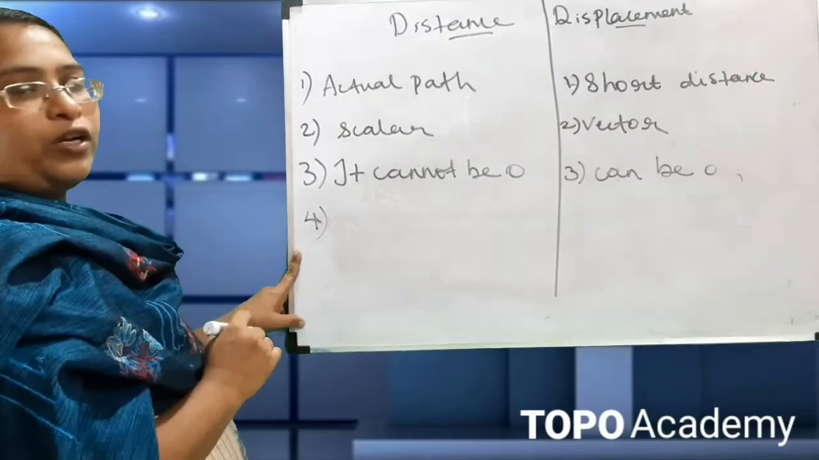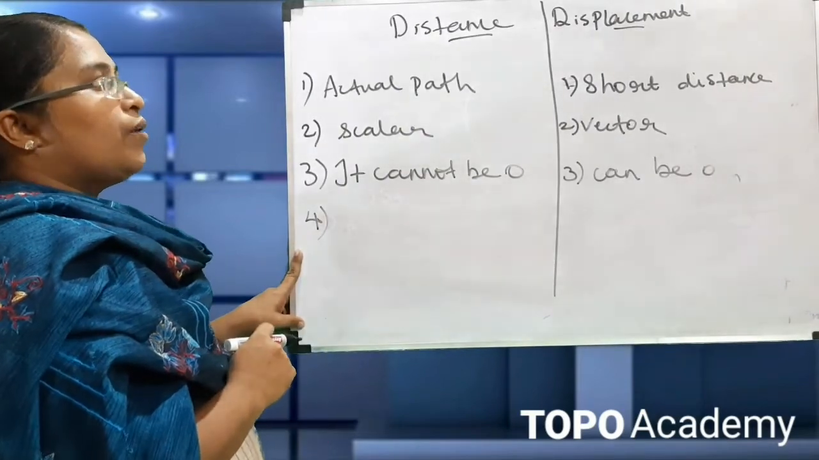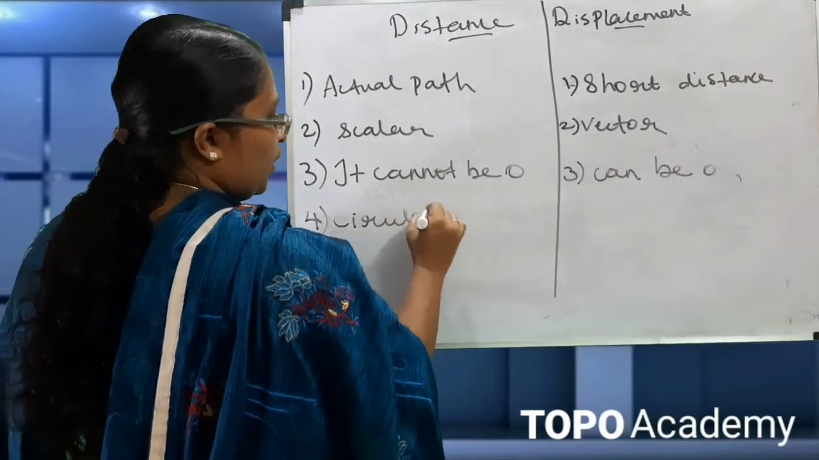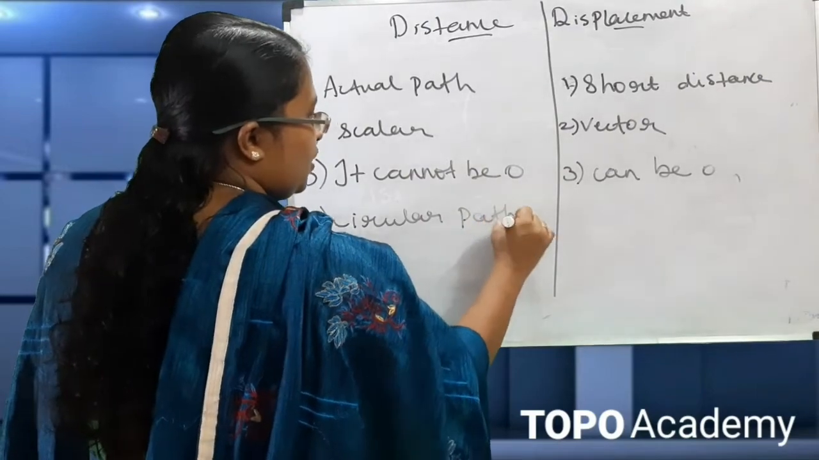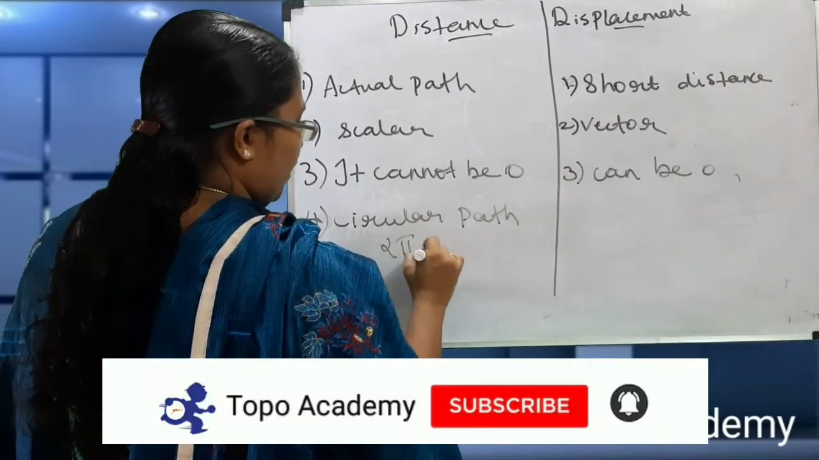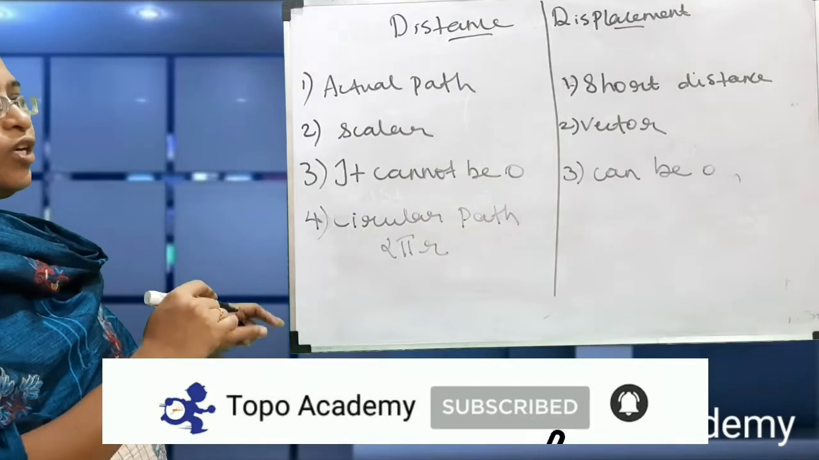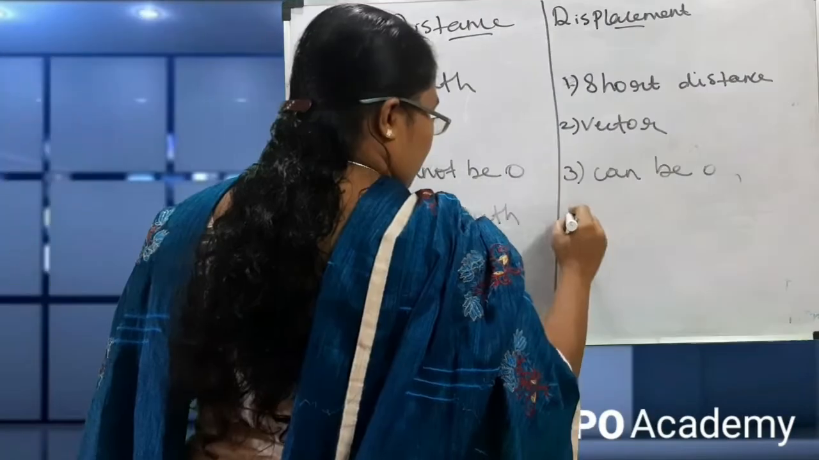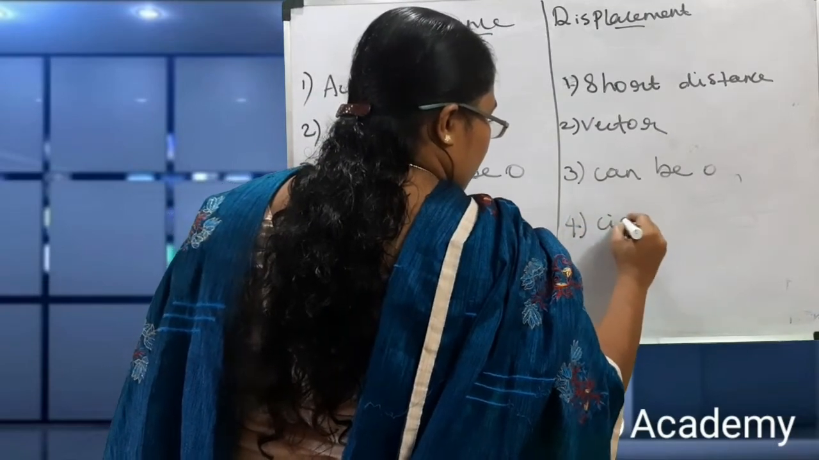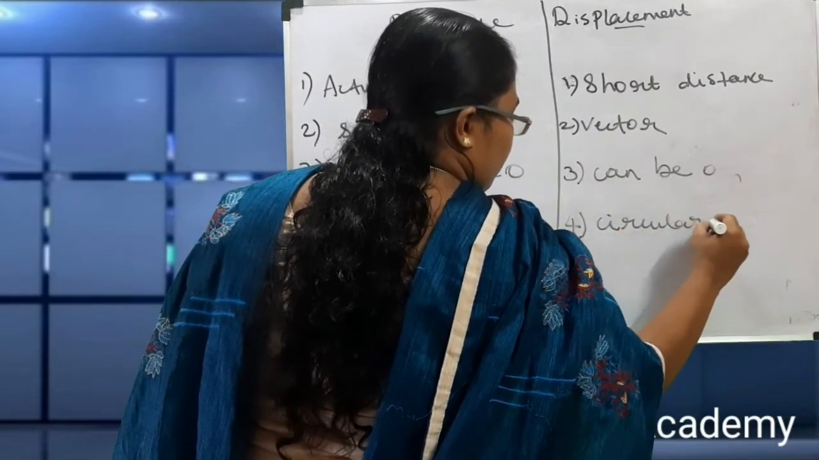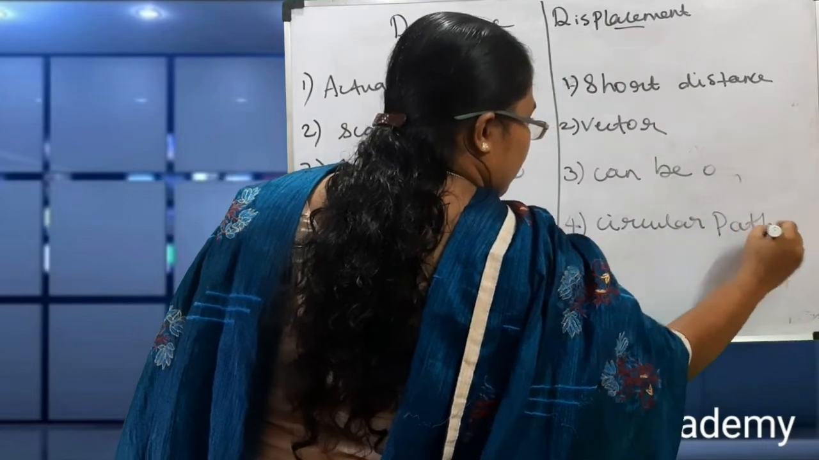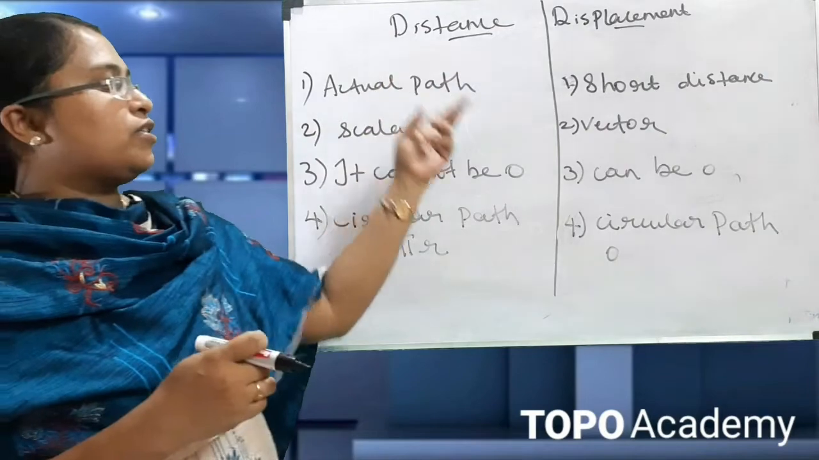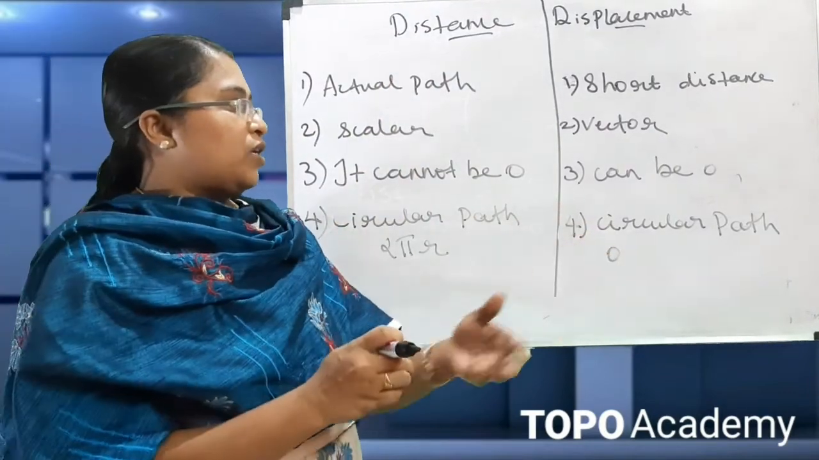What is the fourth difference? If the object is moving in a circular path, the distance traveled by the object is 2 pi r. If the object is moving in a circular path, the displacement is equal to 0. So these are the differences between distance and displacement.